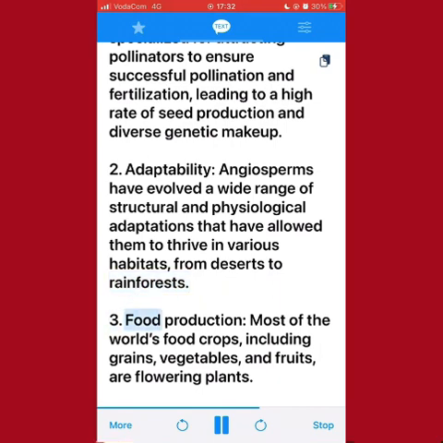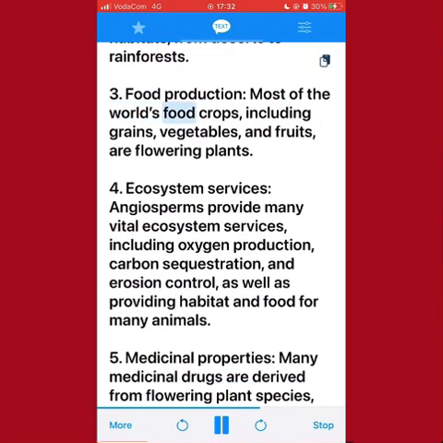3. Food production. Most of the world's food crops, including grains, vegetables, and fruits, are flowering plants. 4. Ecosystem services. Angiosperms provide many vital ecosystem services, including oxygen production, carbon sequestration, and erosion control, as well as providing habitat and food for many animals. 5.